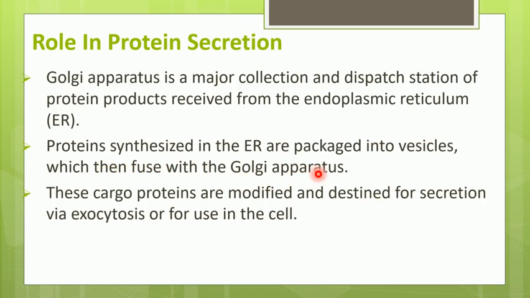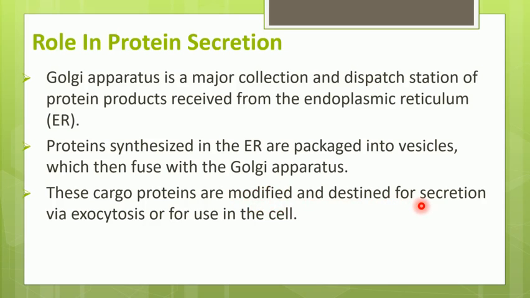Now these proteins are called cargo proteins because they are carried in the form of vesicles. Once they enter the Golgi apparatus, they are modified. So the modification of the proteins takes place in the Golgi complex or Golgi apparatus, and finally they are transferred to their suitable location.